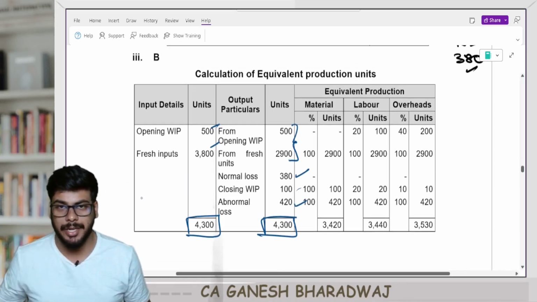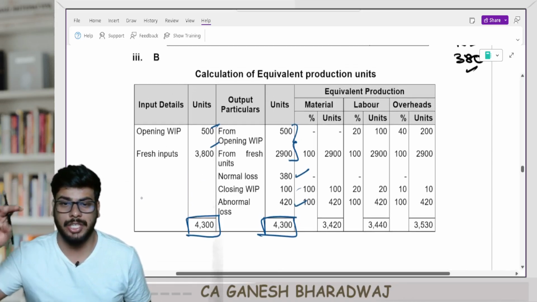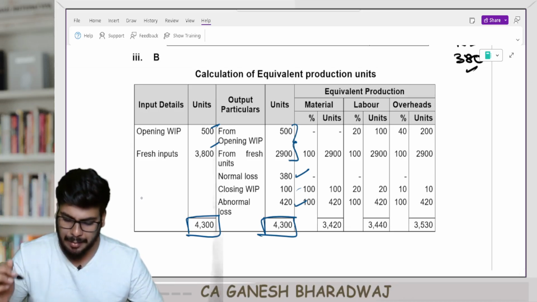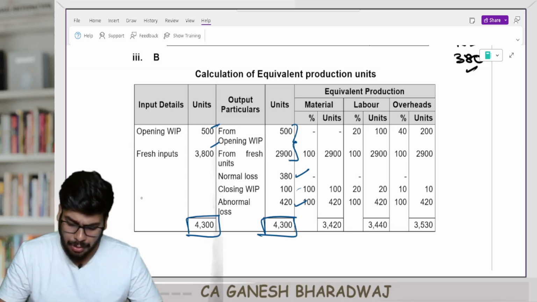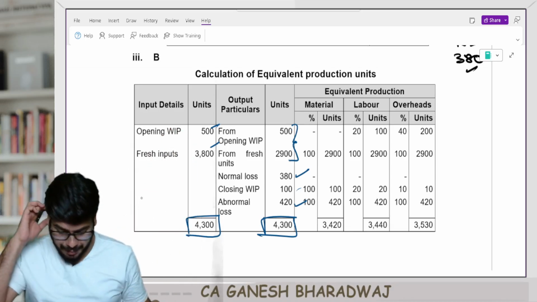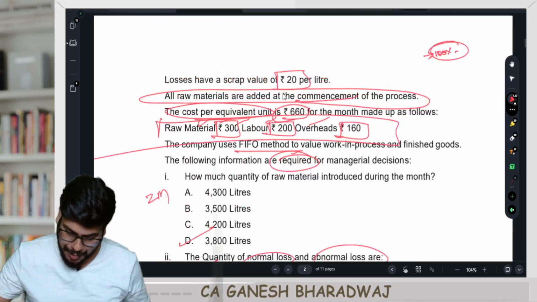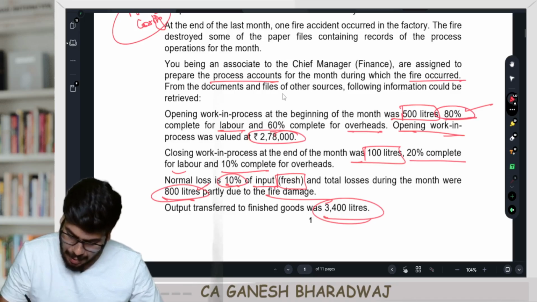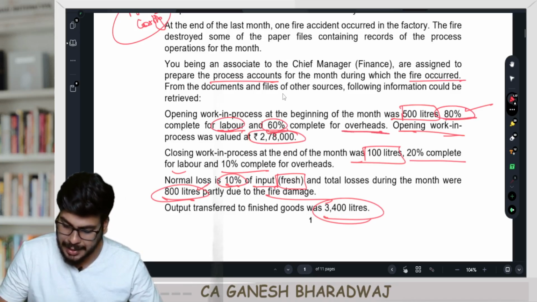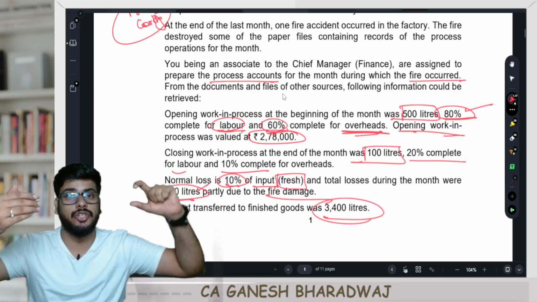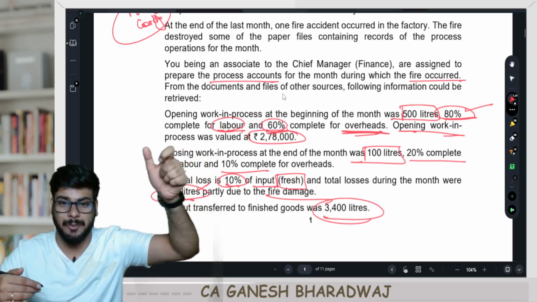You have different degrees of completion. Now in this case, you have three different components. What are they? Material, labor, overheads. So now first, opening WIP. What is the degree of completion in opening WIP? They have given opening WIP as 80% complete with respect to labor, 60% complete with respect to overheads, and obviously materials got fully complete. So this opening WIP is a semi-finished product.